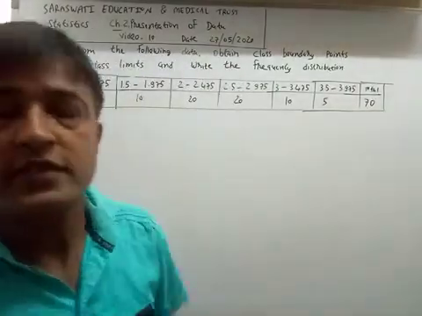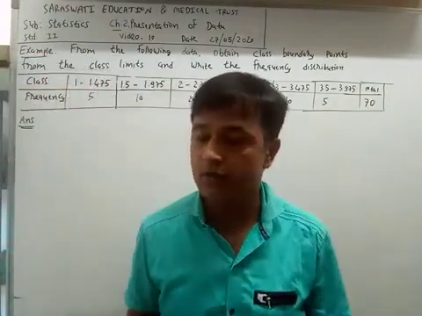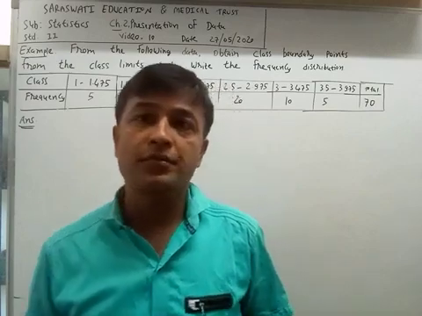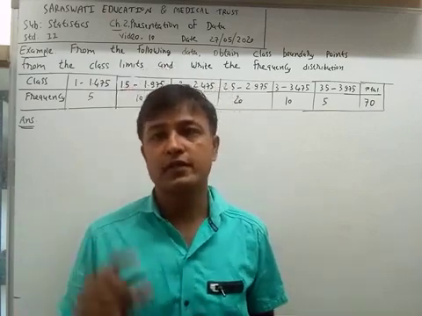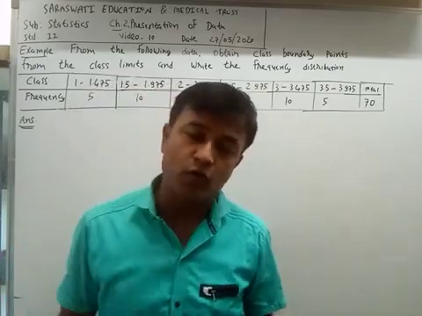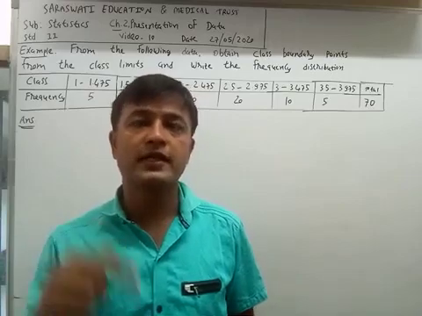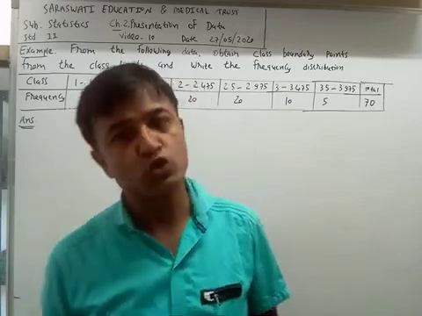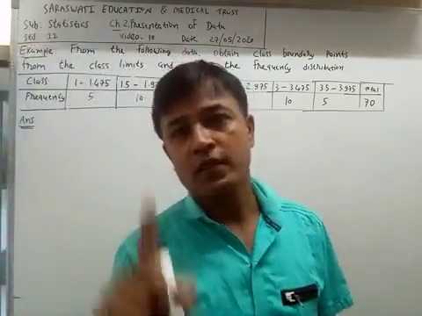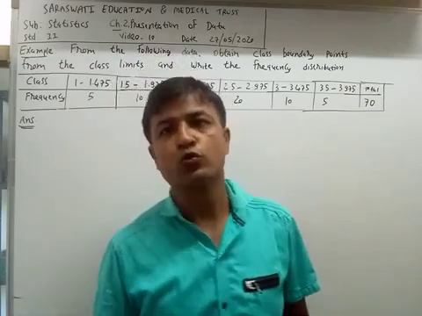Now, what is the formula of mid value or midpoint? The formula of mid value or midpoint is equal to the lower limit of that class plus the upper limit of that class divided by 2. In short form, LL plus UL divided by 2.